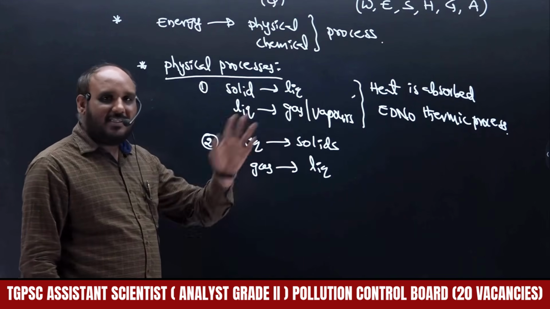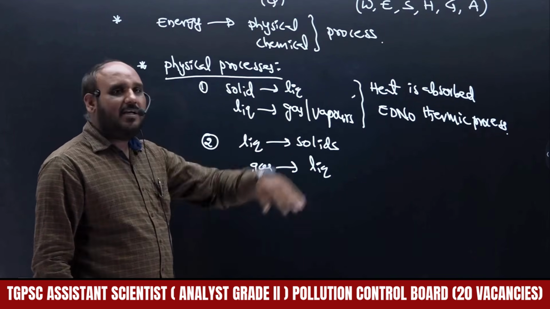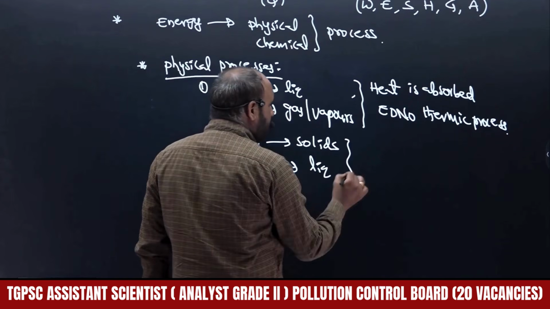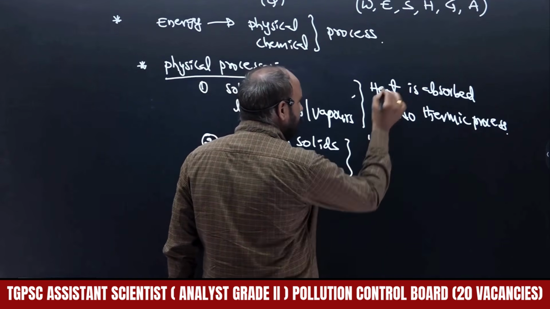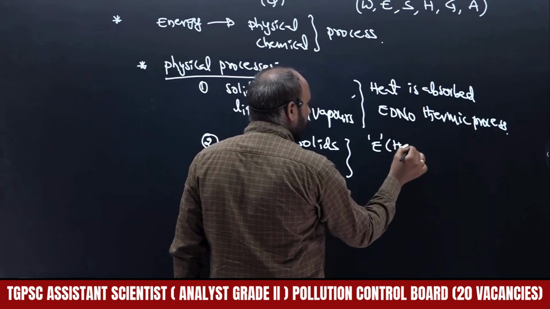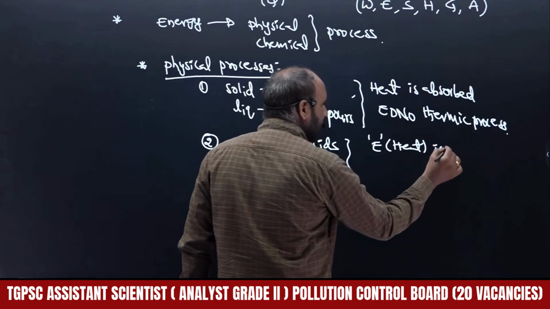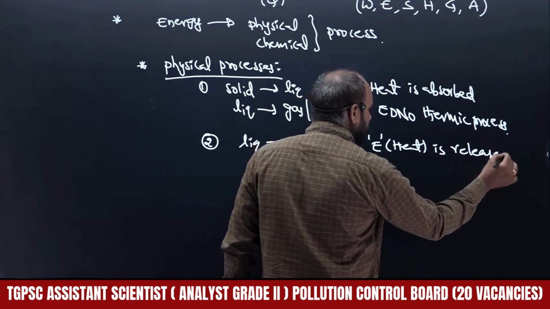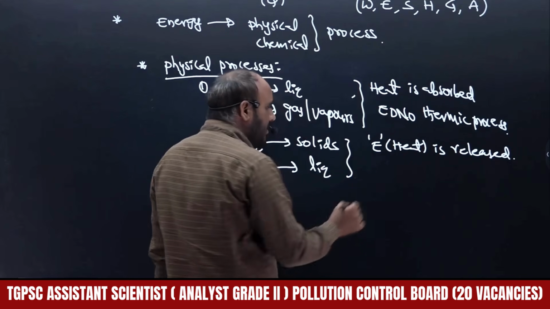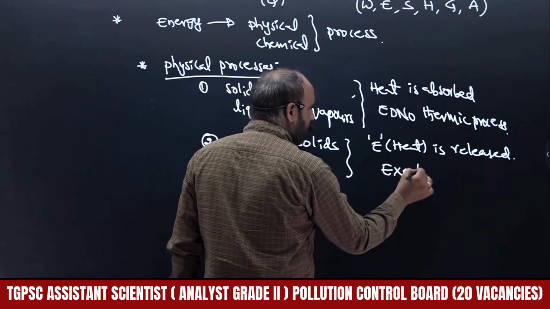When temperature is decreasing, energy will be released. During these processes, energy in the form of heat is released. Such a process is known as an exothermic process.